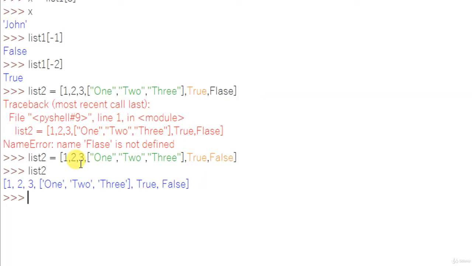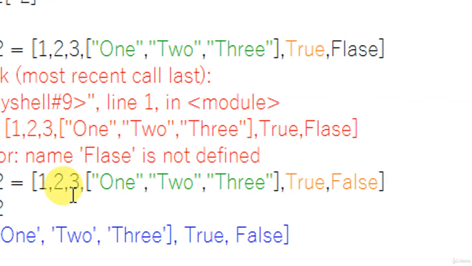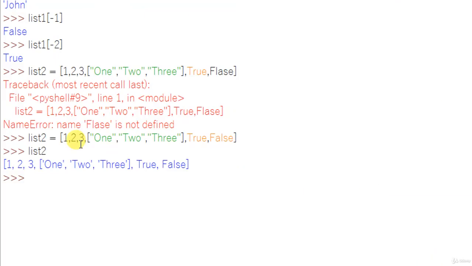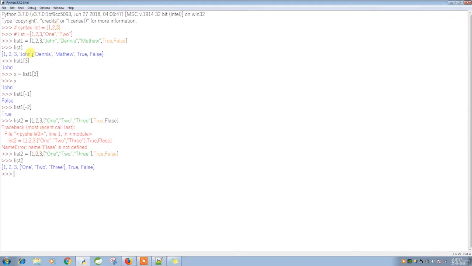What is the difference between the first list and the second list? The first list contains all individual elements. You can simply say it's single-dimensional. But when you see list2, it is multi-dimensional, two-dimensional in this scenario. So I have the elements at 0, 1, 2, and the third element is another list. That is two-dimensional. We can have three-dimensional as well.